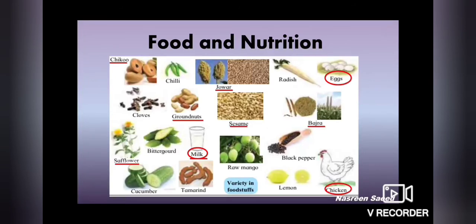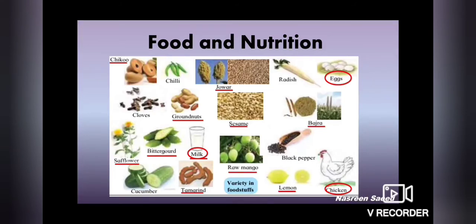Now, which of these give a sweet taste? So, chiku gives a sweet taste. Can you see in the corner of chiku? Yes, it gives a sweet taste. Which gives a sour taste? Sour means khatta. It is tamarind or imli. Raw mango, that is kairi. Lemon, that is limbu. Then from which foodstuff do we get bitter taste? We get bitter taste from bitter gourd or karela.